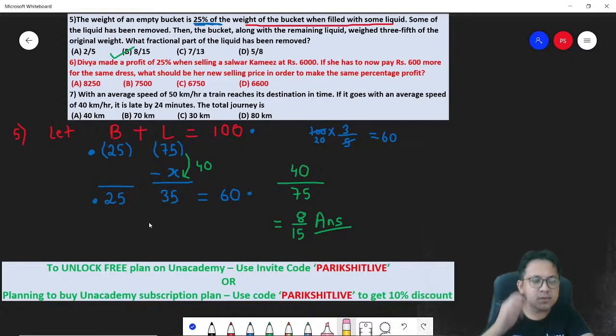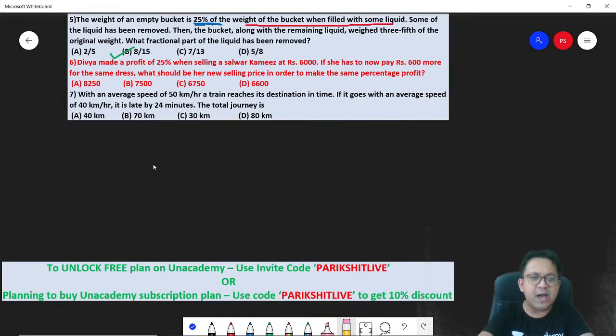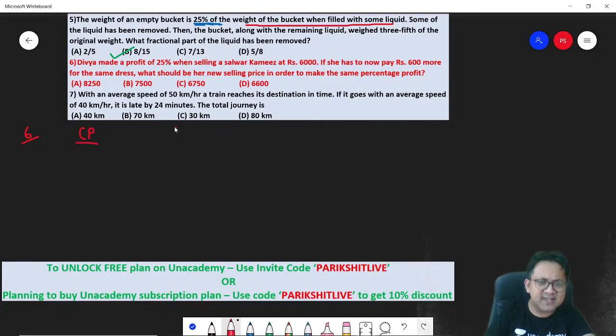Next, number 6. Divya made a profit of 25% when selling a salwar kameez at rupees 6,000. Profit of 25%. So think about it, you have got a cost price and a selling price.